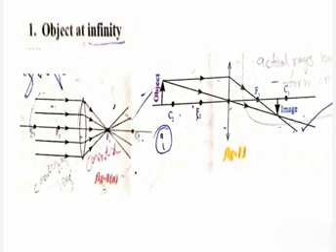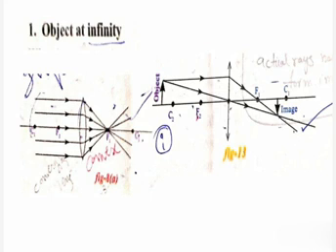So when the object is at infinity, the rays falling on the lens are parallel to the principal axis. When the rays travel parallel to the principal axis and fall on the lens, they converge at a point, the focus. That means a point-size image is formed at the focal point. This we can see in the figure right here.